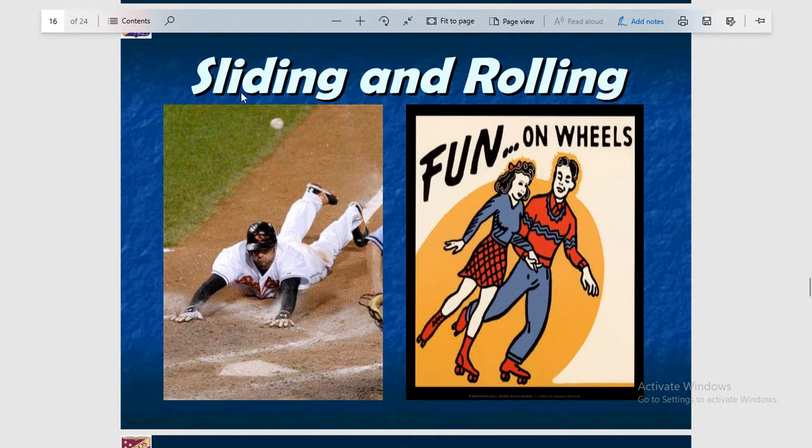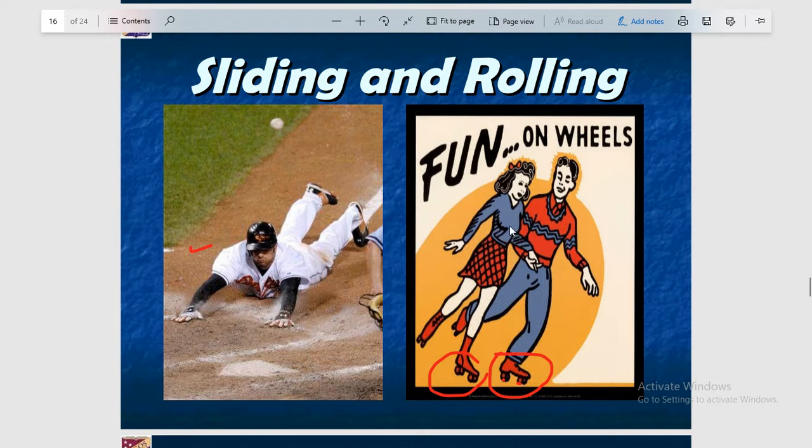Now in this case you can see sliding and rolling. You can see he is sliding on this surface, and here wheels are connected.